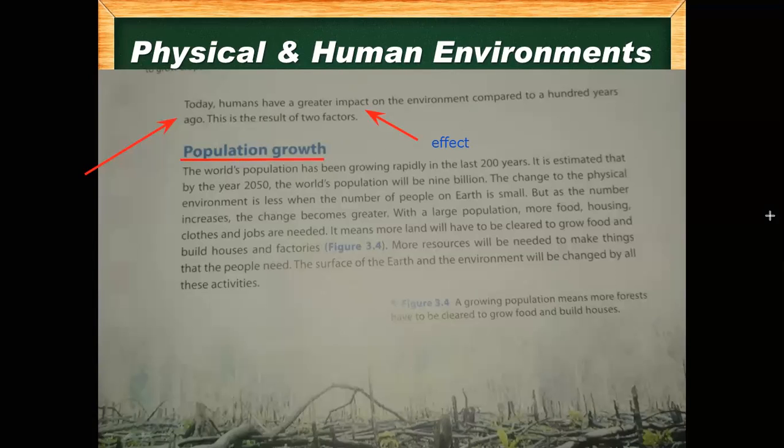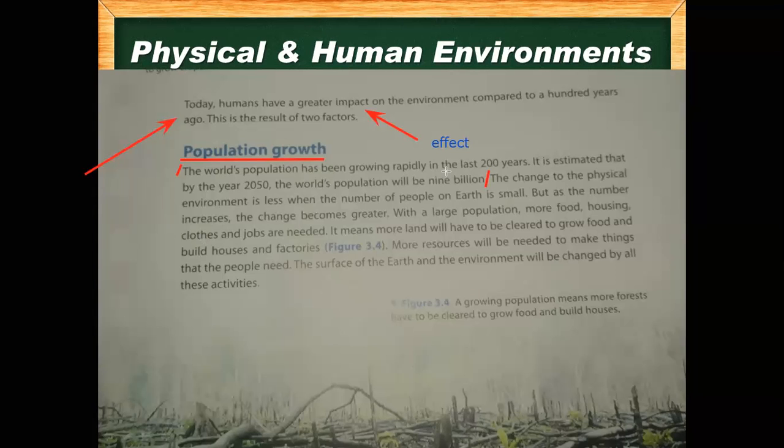Okay, so let's see. Ahmad Abdul Latif, you can read the first two lines of the paragraph. Till here. Okay, read it. Population growth. The world's population has been growing rapidly in the last 200 years. It is estimated that by the year 2050, the world's population will be 9 billion. Thank you, Abdul Latif. Stop here.